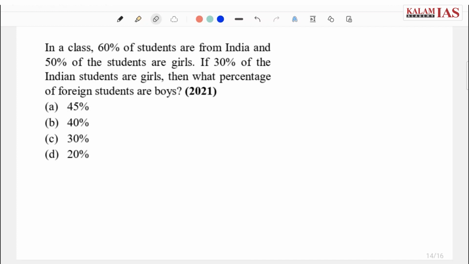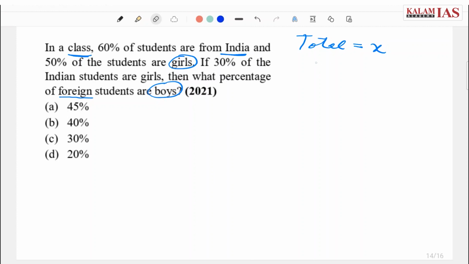I hope everyone has attempted the question. Now let's solve it. There is a classroom in which we have students from India and students from foreign countries also, and this classroom has few girls and few boys. We have to find the percentage of foreign students which are boys. Now let's assume the total number of students in the entire classroom is x.